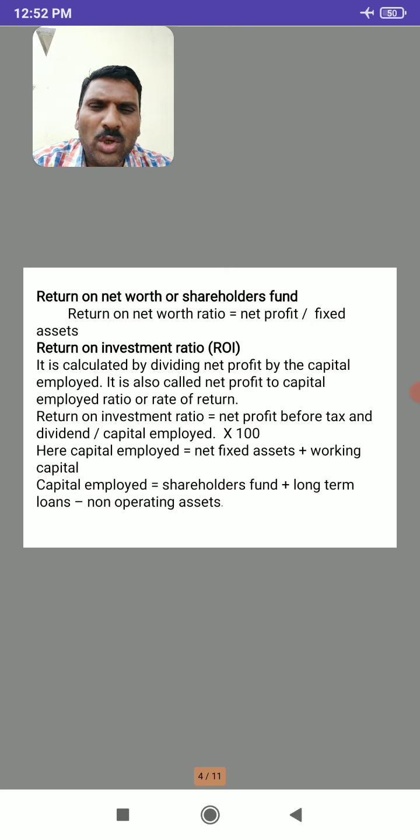Shareholders fund plus long-term loans. Long-term loans means debentures and loans, long-term loans, etc. And those assets which are called non-operating assets are deducted from the shareholders fund and long-term loans.